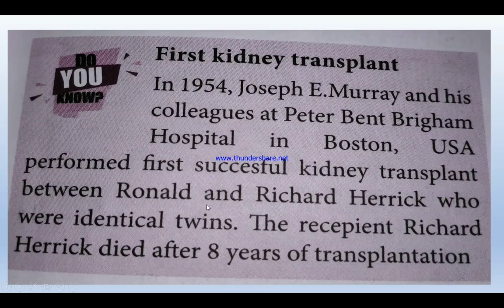The recipient Richard received the kidney from Ronald. Richard Herrick died 8 years after the transplantation. It is mentioned here because the first transplantation was done for them by Joseph E. Murray.